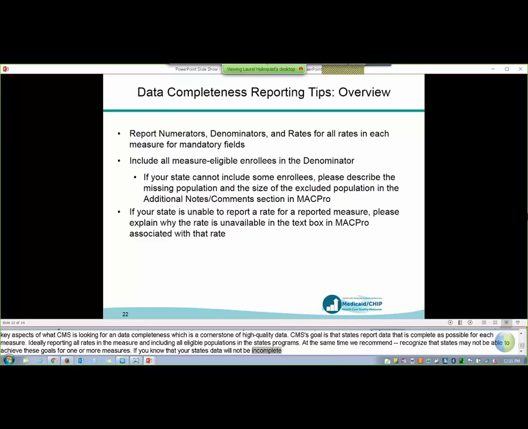provide detailed information in MACPRO to describe the missing data and populations, so that CMS can document them, and also so that they can understand any challenges your state faced in calculating and reporting the measure.